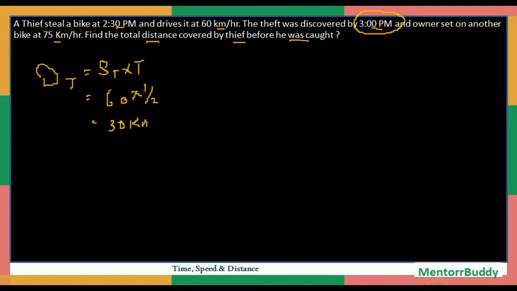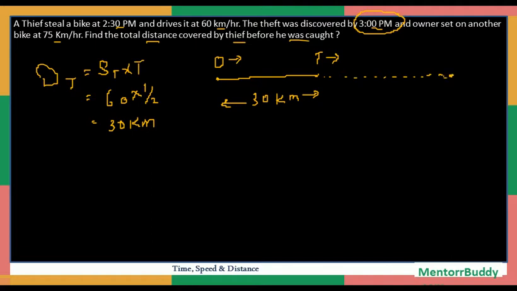So we can consider a case somewhat like this. This must be the track, this must be the owner, and this must be the thief. Now they are running at their respective speeds and they are separated by a distance of 30 kilometers. Further, the question says that the owner will catch the thief. Let's say this is the total distance covered by the thief when he was caught. Let's say this distance is x. So we can say in this case that at this 3 p.m.